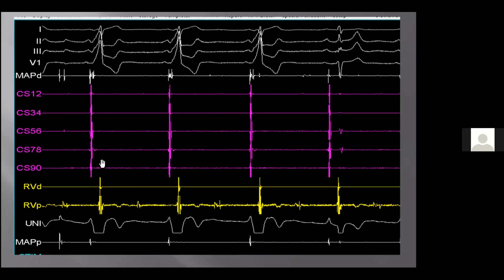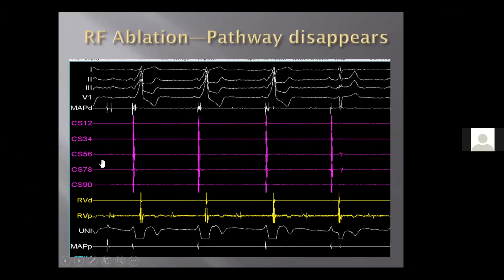And what you should look for on the unipolar is a QS pattern, which basically means that you are actually at the site of the pathway, as all of the impulses are moving away from it. So that is what we are looking at. A QS on unipolar, a fused signal, V preceding the delta here in this case, and that is what was the site. So here again, let's look at what is happening.